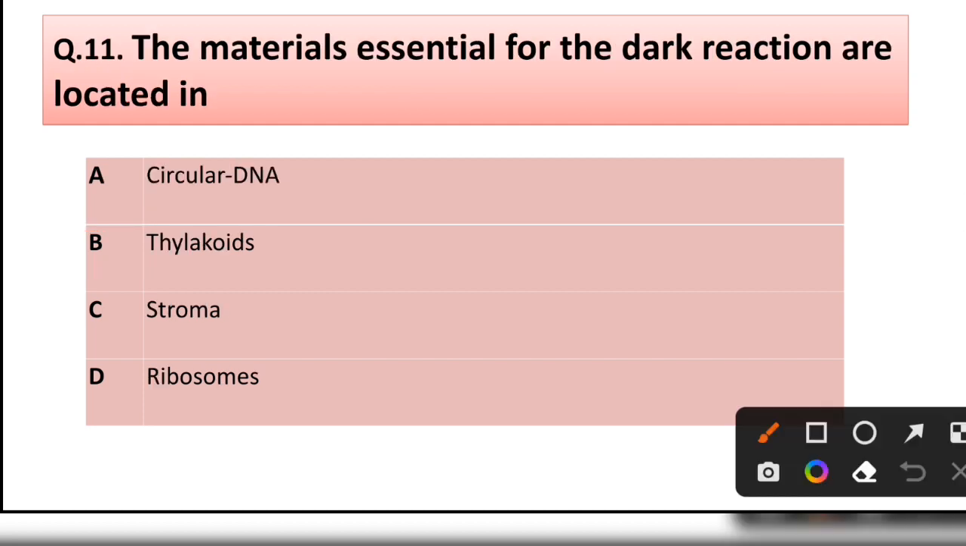Question number 11. The materials essential for the dark reaction are located in circular DNA, thylakoid, stroma, ribosome. Correct answer is option B. Thylakoid.